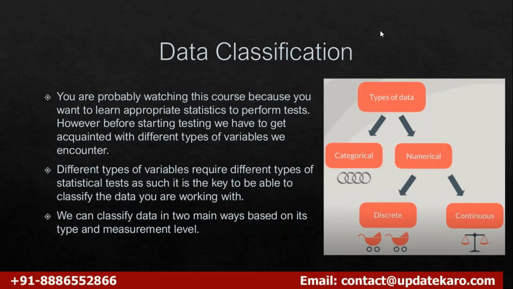So it is also a category. Simple, nothing but a category. So what is the basic difference between a number and categorical data?